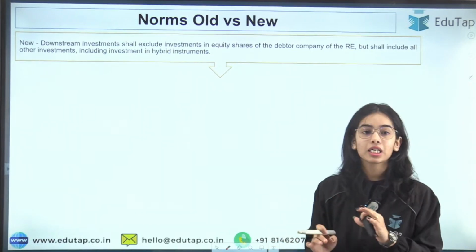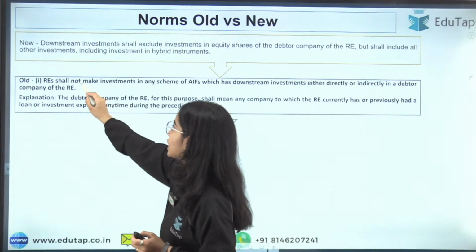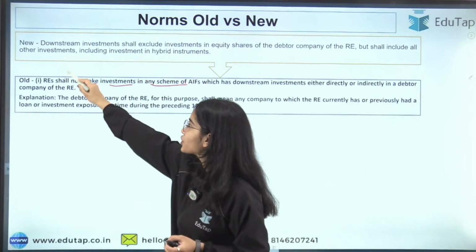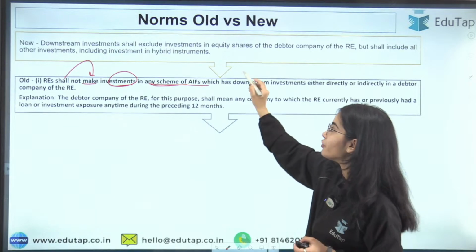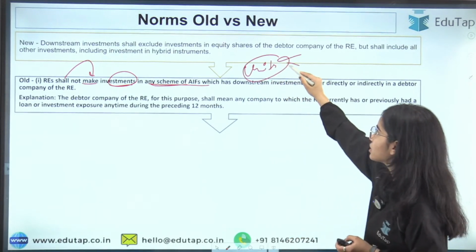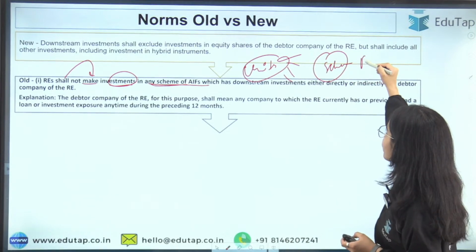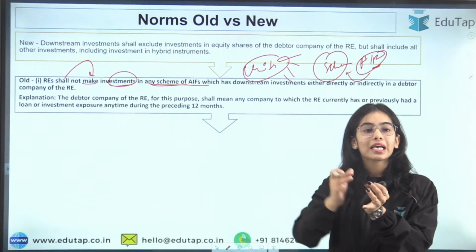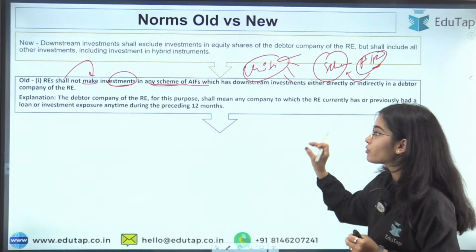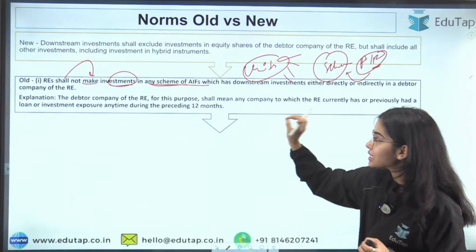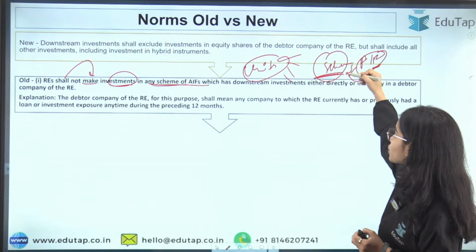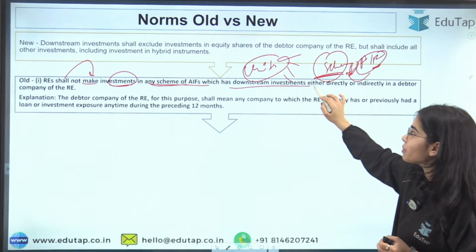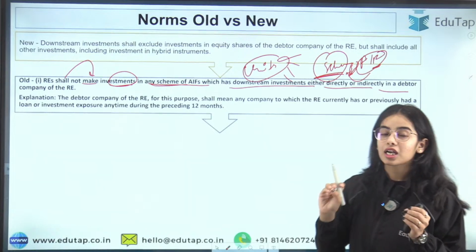So first of all, what is new? The older norm said that the regulated entities shall not make investment in any scheme of AIF, in any unit. There are different units in a scheme. AIF, alternative investment fund, is a fund that is investing in different units. So it was said that the regulated entity shall not make investment in any scheme of the AIF which has downstream investment, either directly or indirectly, in a debtor company of the regulated entity.